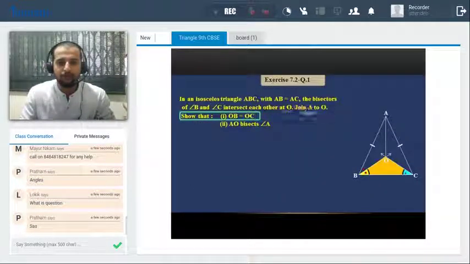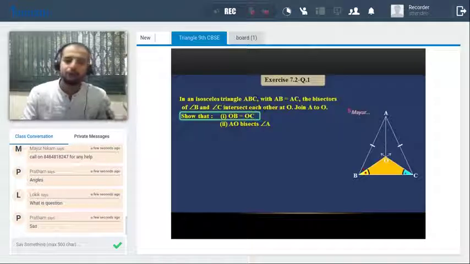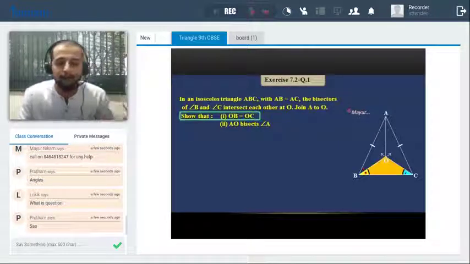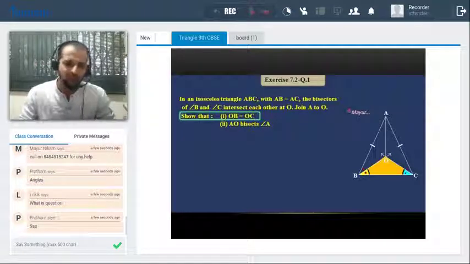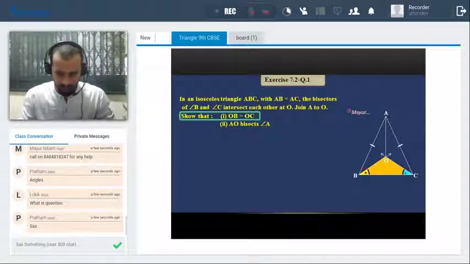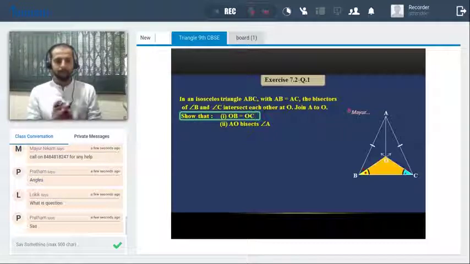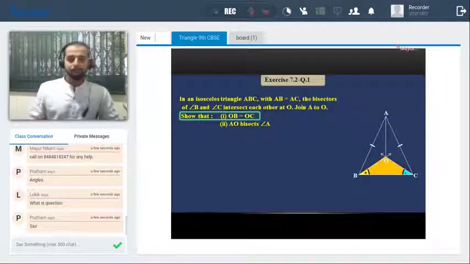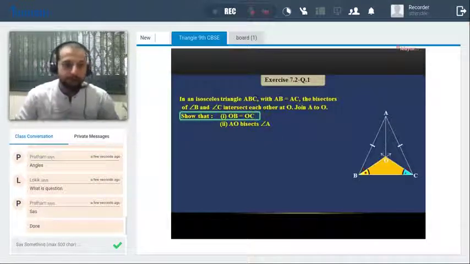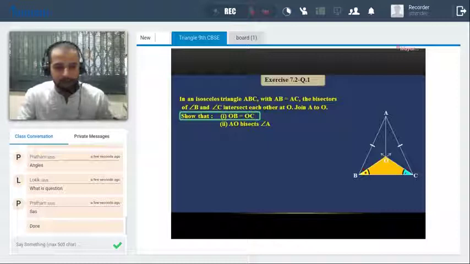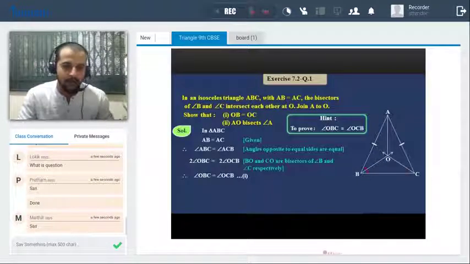Now just look at this question and tell me, can you solve this question? I hope everyone has the paper and the pen. I'll give you 1 minute to solve this question and tell me, can you solve it or not? I'm just waiting for you. 10 seconds. Done. Beautiful. Pratham, beautiful. 5 seconds. 4, 3, 2, 1. So you got the solution.